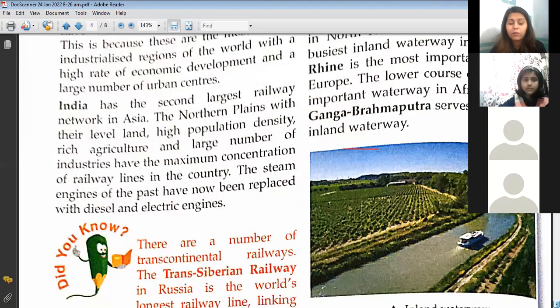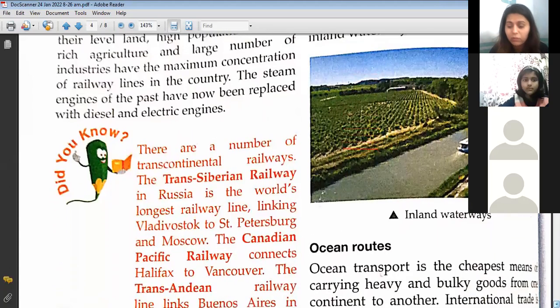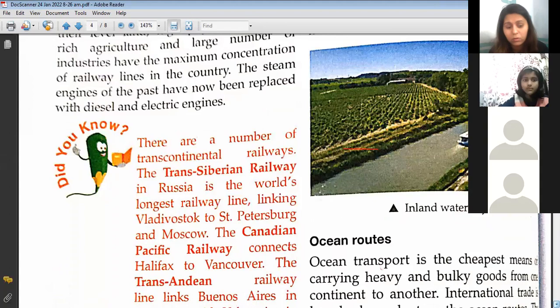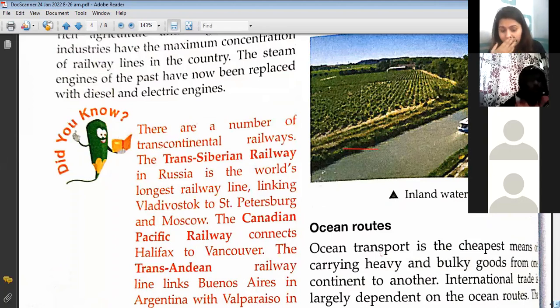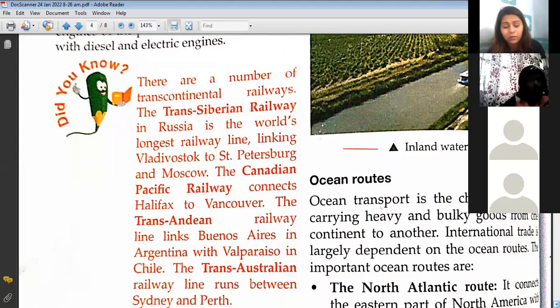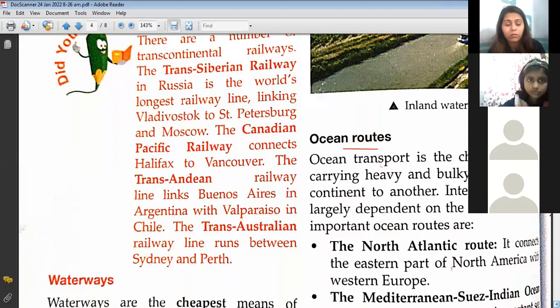So there are a number of transcontinental railways as well. Transcontinental railways means those which connect different continents too. The Trans-Siberian Railway in Russia is the world's longest railway line, linking Vladivostok to St. Petersburg and Moscow. The Canadian Pacific Railway connects Halifax to Vancouver, and the Trans-Andean Railway line links Buenos Aires in Argentina with Valparaiso in Chile. The Trans-Australian Railway line runs between Sydney and Perth. So we have no dearth of railway lines, and they have proven the best for us. Right, children?